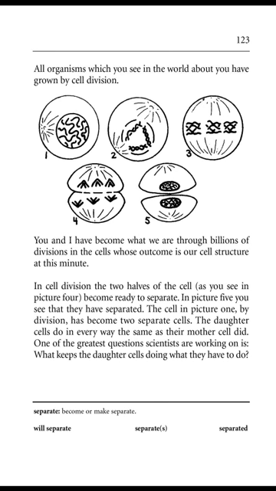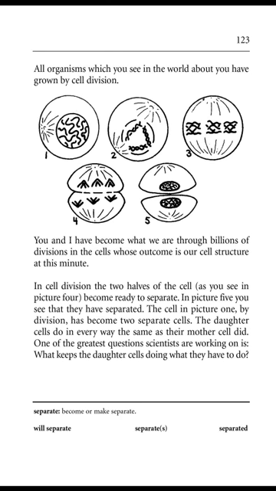Page 123. All organisms which you see in the world about you have grown by cell division. You and I have become what we are through billions of divisions in the cells, whose outcome is our cell structure at this minute. In cell division, the two halves of the cell, as you see in Picture 4, become ready to separate.